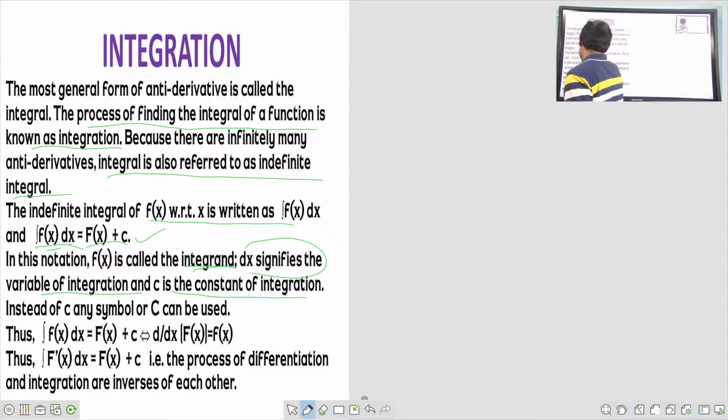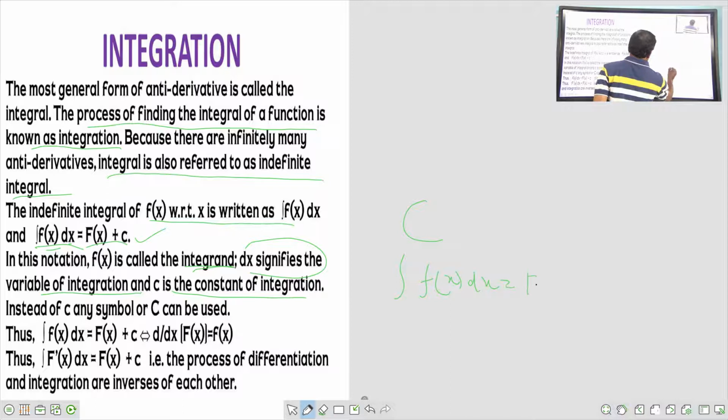Instead of c, any symbol can be used. We use here capital C. See here, that's why they are explaining why you are getting capital C here. You see, integral f of x dx is equal to capital F of x plus c. So you will get here integral f of x dx is equal to capital F of x, and then plus c.